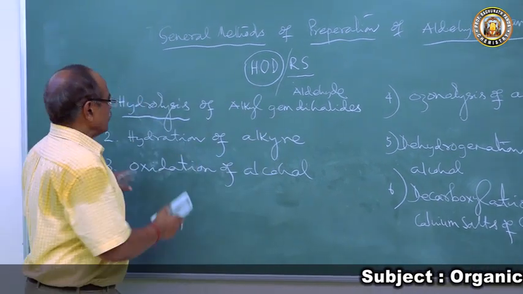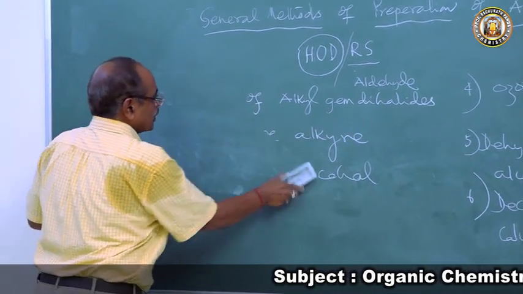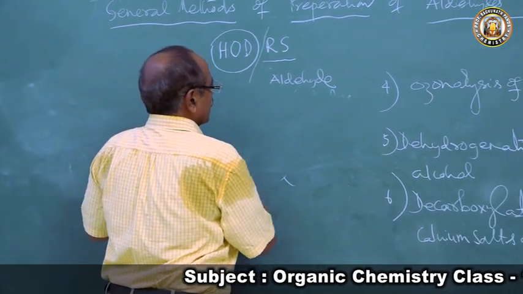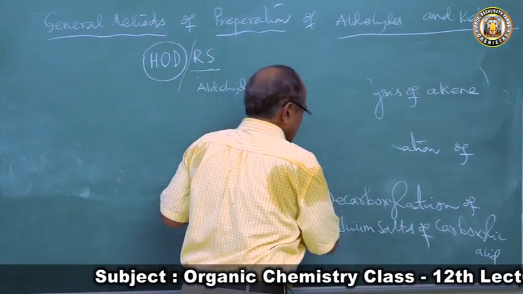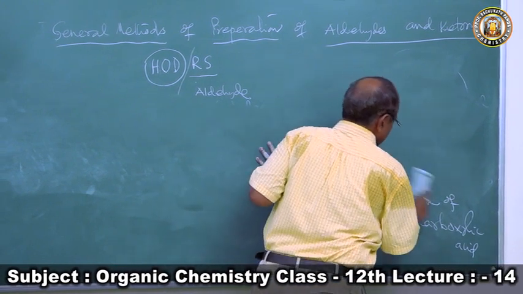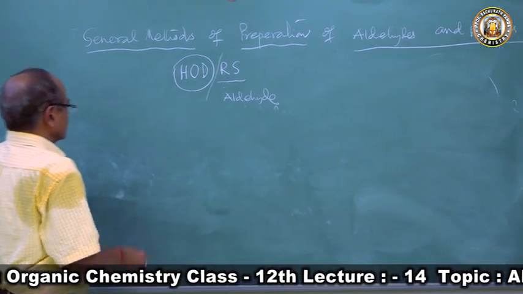Now comes the methods only for aldehyde. We have 2 methods. Royal Society, the head of the department of Royal Society. Now we will take this RS. So only for aldehyde, not for ketone.